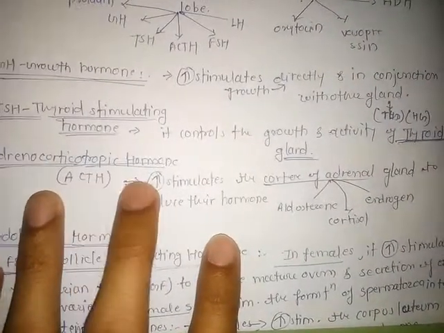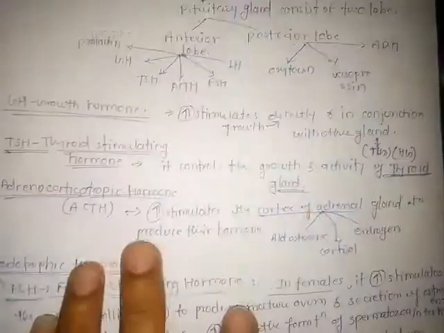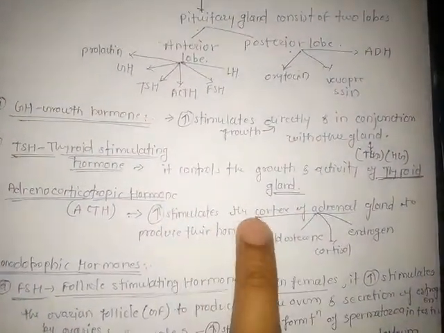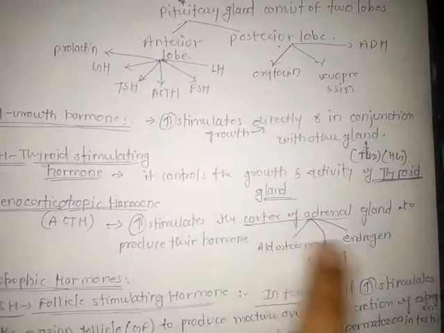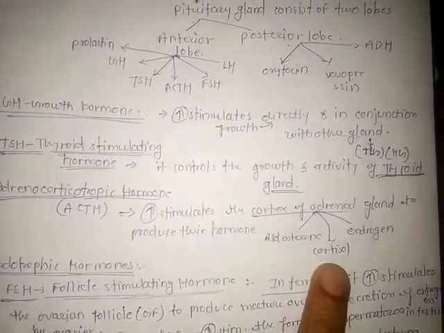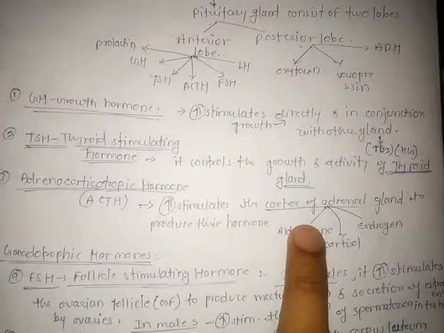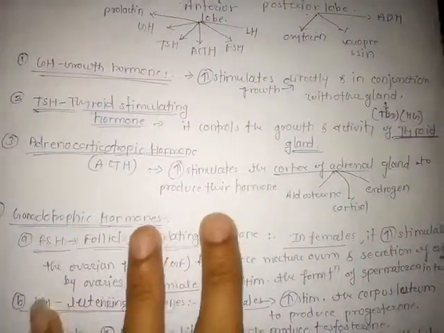Next, adrenocorticotropic hormone, that is ACTH, is also released from the anterior lobe. It stimulates the cortex of the adrenal gland to produce its hormones. It releases three hormones: aldosterone, cortisol, and androgens. So adrenocorticotropic hormone leads to the release of three hormones. Then next,